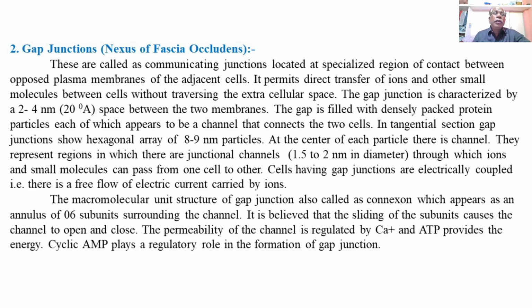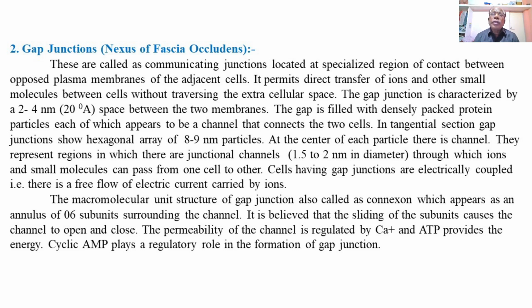Hello everyone. Last time we explained the structure of microvilli, which are associated with the plasma membrane of certain cells, together with a type of cell junction, that is a tight junction. Today we are going to explain the second type of junction between the adjacent cells, called the gap junction, also called a nexus or fascia occludens.